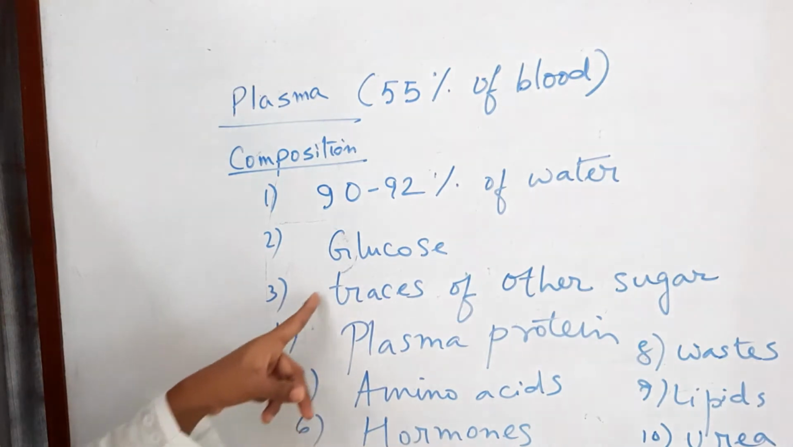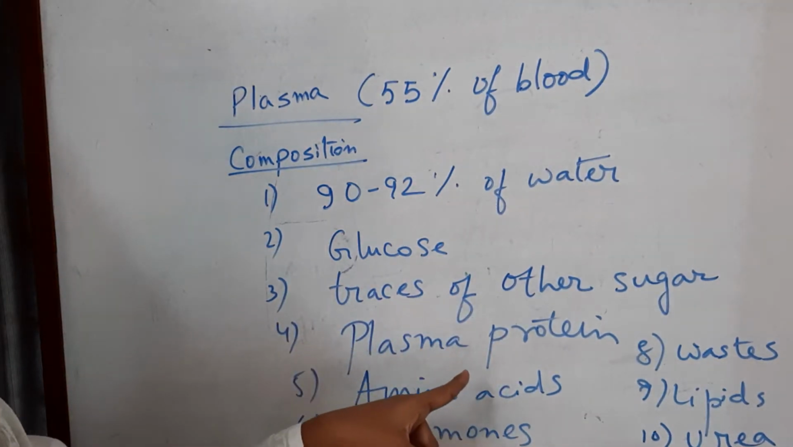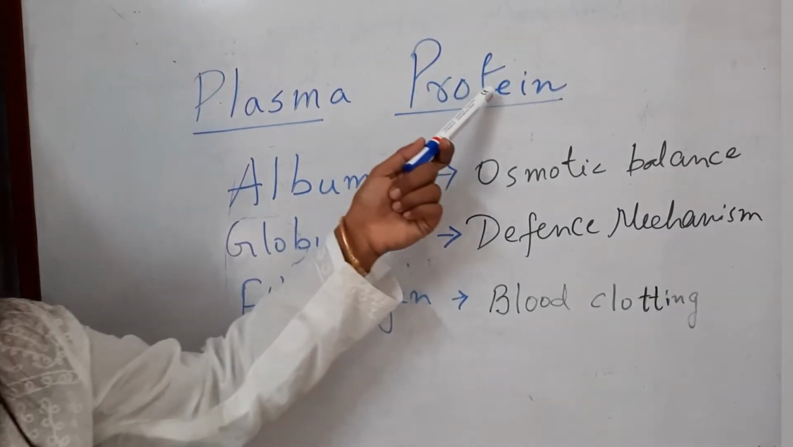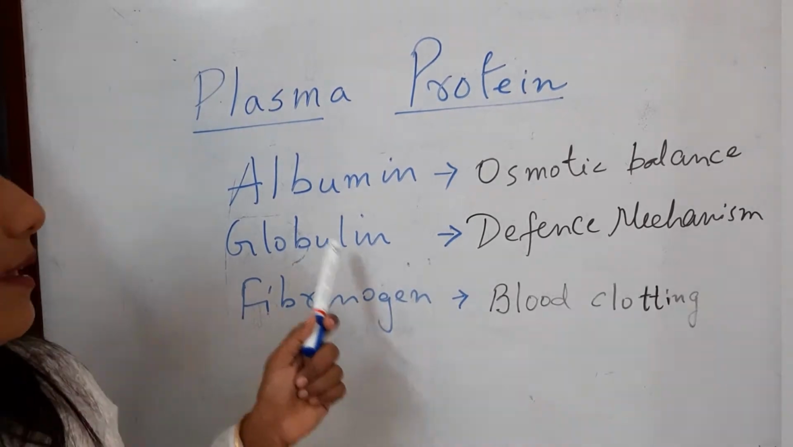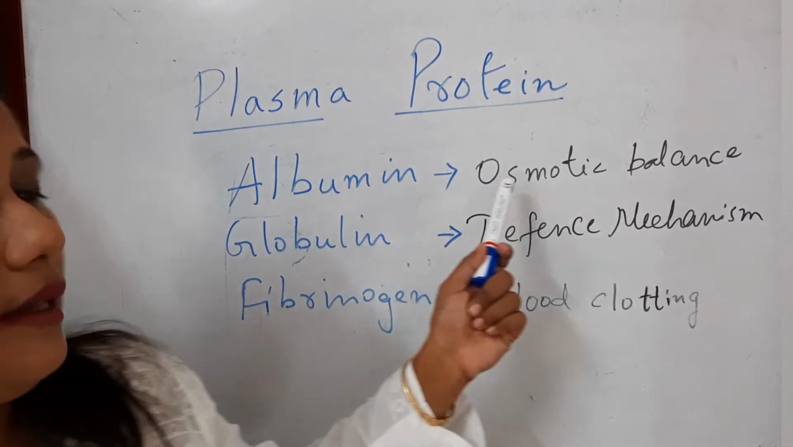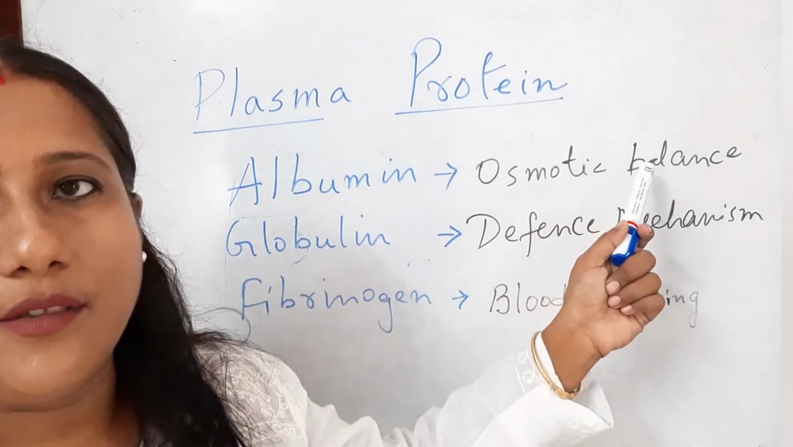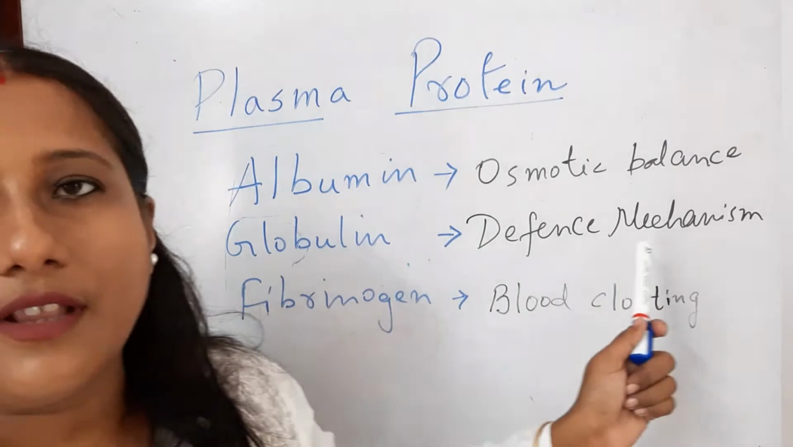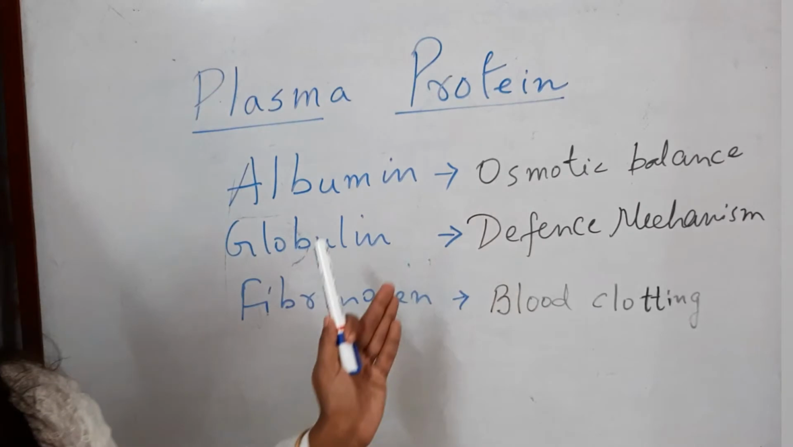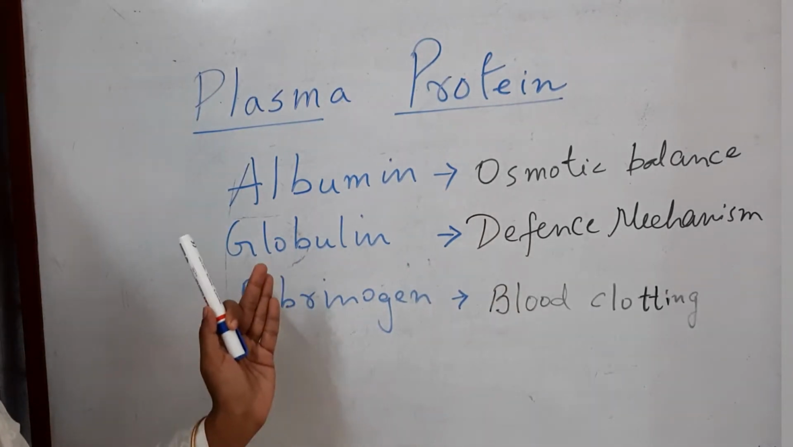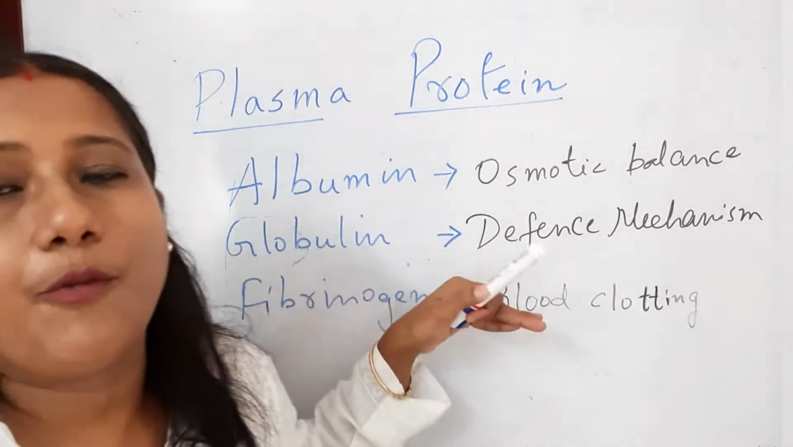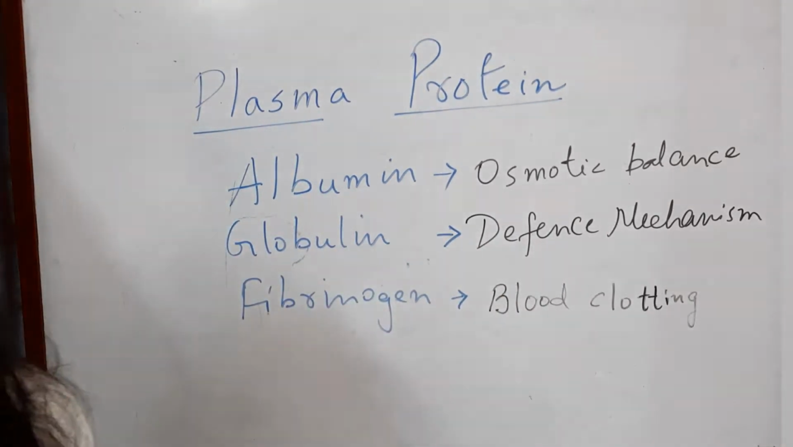Now let me discuss the types of the plasma protein and their function and the function of the plasma. Now you can see here the plasma protein. As I told you, there are 3 types of plasma proteins: the albumin, the globulin and the fibrinogen. The albumin helps to maintain the osmotic balance of the blood. The globulin helps in defense mechanism and the fibrinogen helps in blood clotting. Now why are these plasma proteins important in the plasma? These plasma proteins are responsible for maintaining the viscosity of the blood.